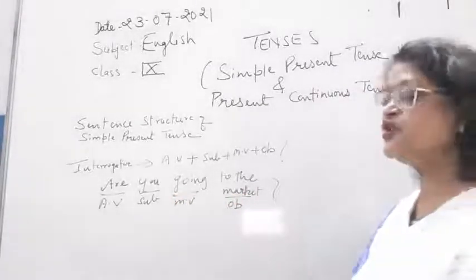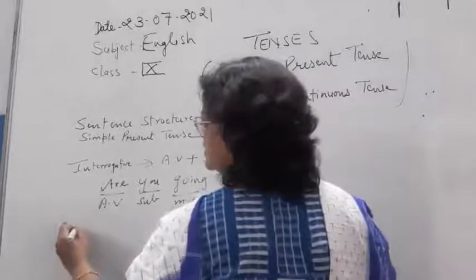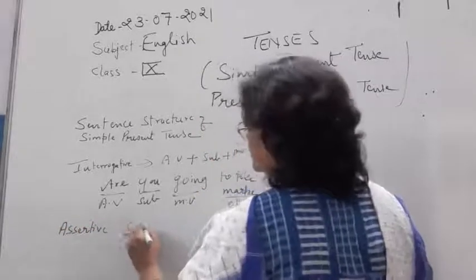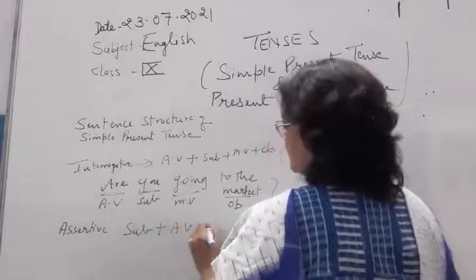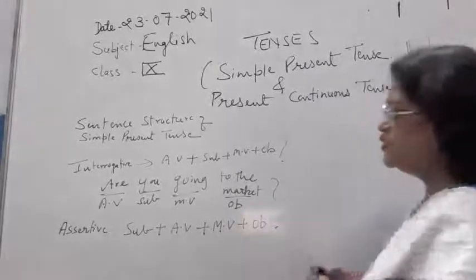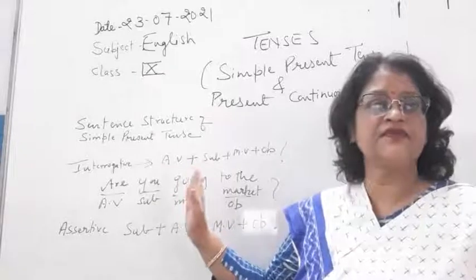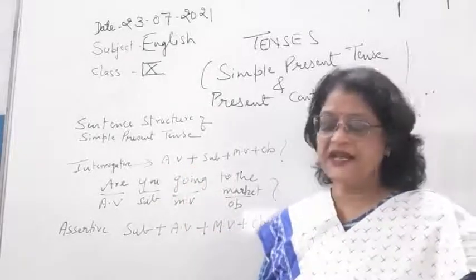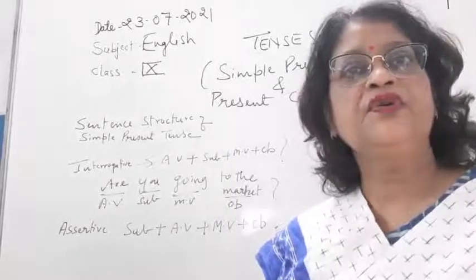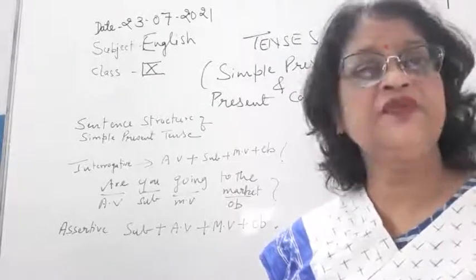Okay, so in an interrogative sentence, children, and in an assertive or declarative sentence, please remember: subject plus auxiliary verb plus main verb plus object. Okay. So children, whenever you have an interrogative sentence, don't forget your auxiliary verb will come first. What are auxiliary verbs? Shall, should, may, might, can, could. Okay. So these are some of the auxiliary verbs.